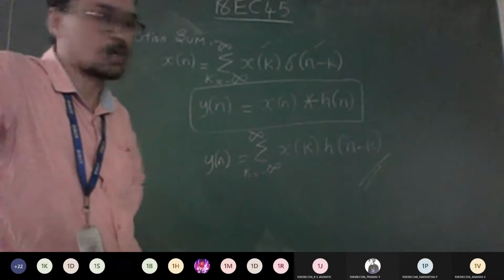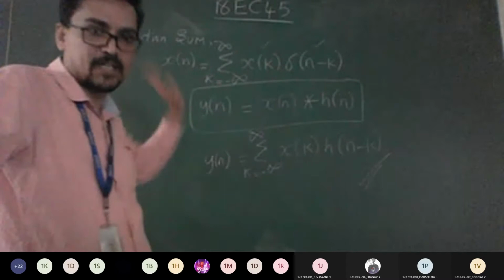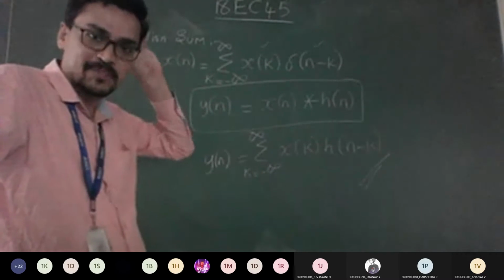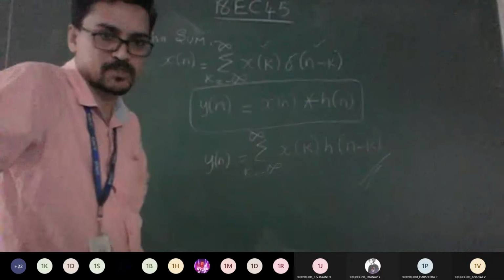Yes, sir. Okay. Now after knowing the formula, like how we did different types of problems in the convolution integral, we can expect the same using the convolution sum also.